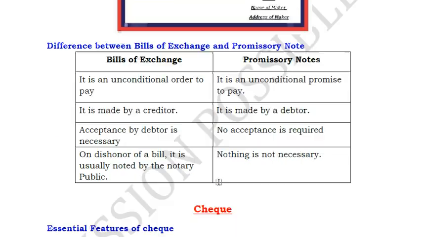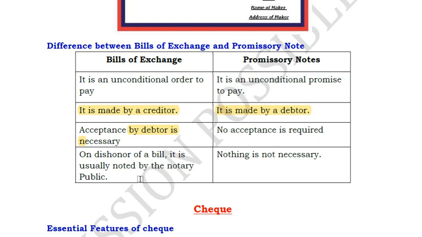So the difference between a promissory note and a bill of exchange: the promissory note is an unconditional promise, whereas the bill of exchange is an unconditional order. It is an order because it is prepared by the creditor, whereas the promissory note is made by the debtor. Acceptance is mandatory for a bill of exchange, while no acceptance is required for a promissory note. On dishonor of a bill, it is usually noted by the notary public. Nothing is necessary in terms of notary for a promissory note.